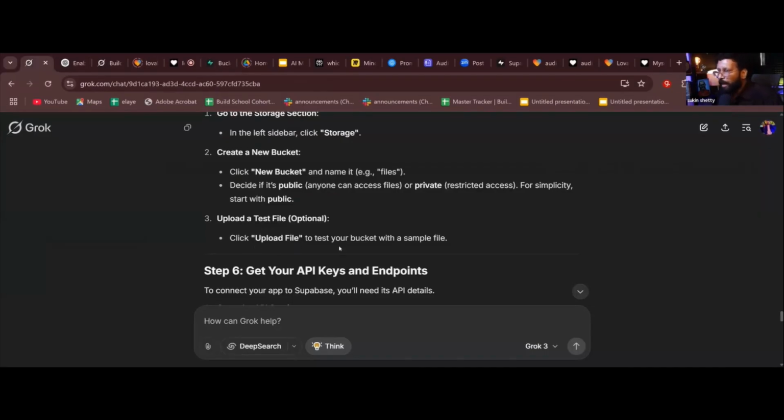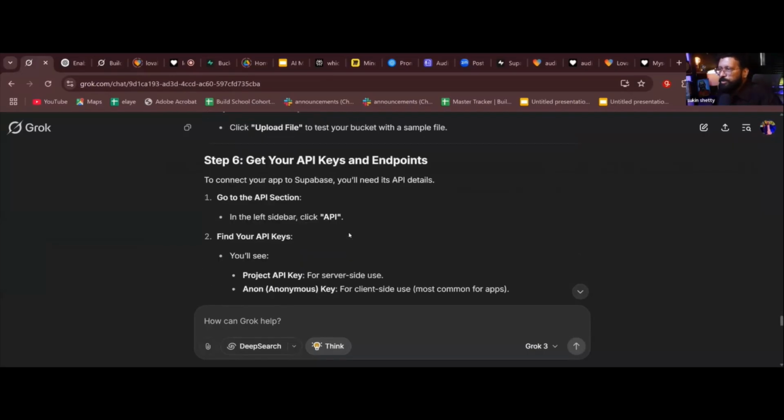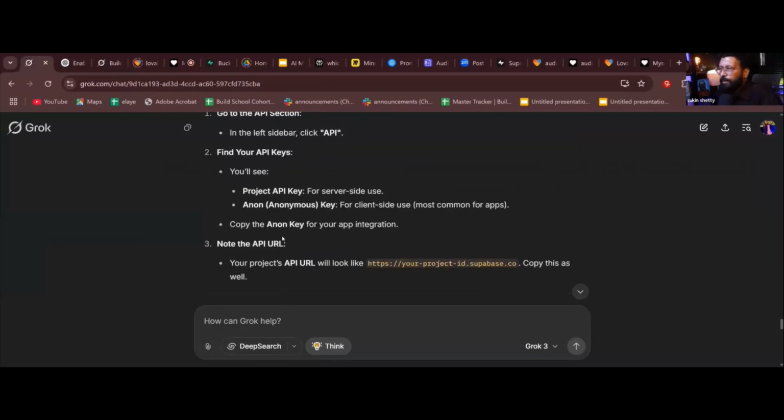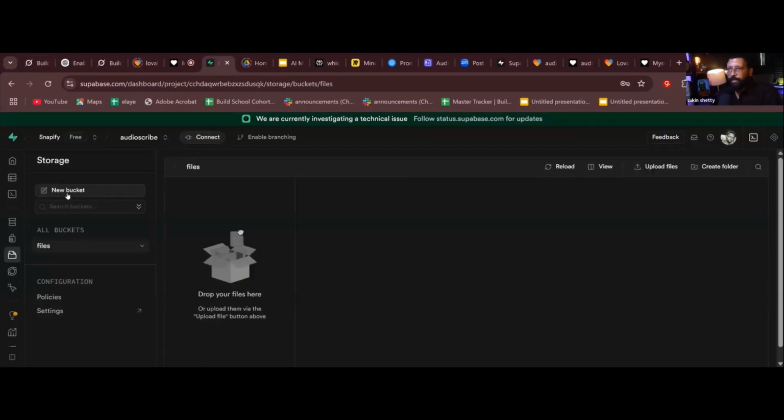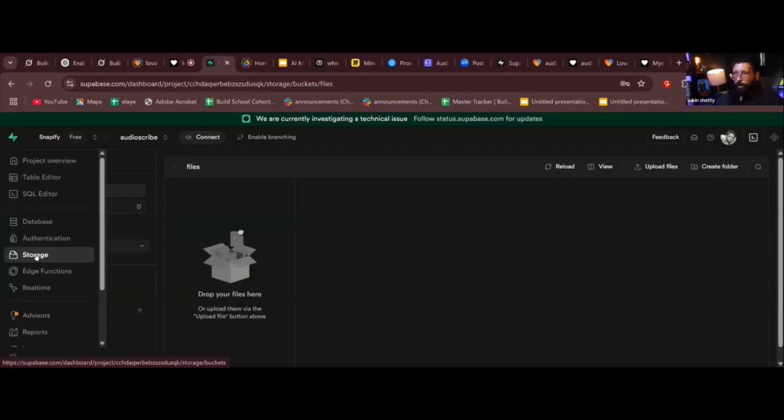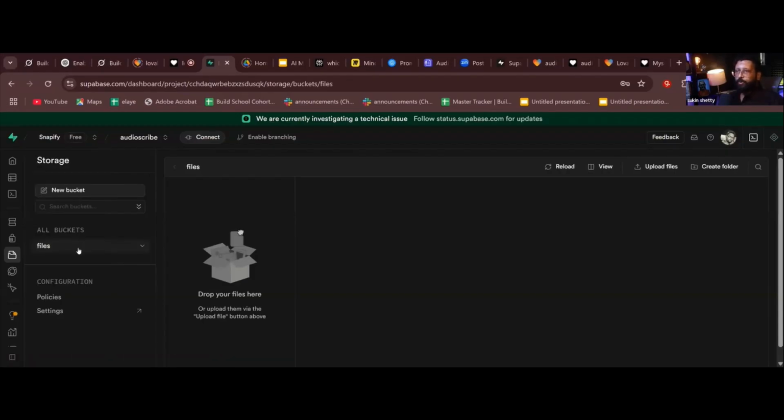Okay. Now this is all done. Are you clear till now? Till the storage bucket? You went to the storage. Grok told me to go there. I went to the storage. I clicked new bucket. It also told me to name the bucket files. This is where your audio file gets stored.